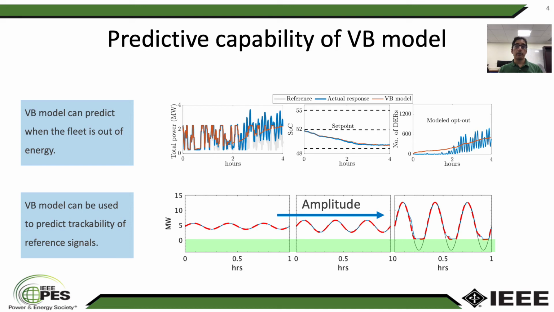In this plot, the fleet is tracking a sinusoidal signal around a nominal value. As we move from left to right, the amplitude of the sinusoidal signal is increasing, and the last plot here shows that the fleet, which consists of electric water heaters only, is unable to track the reference trajectories below zero. So we can use this model as a predictive tool to identify the regions that are not trackable by the fleet.